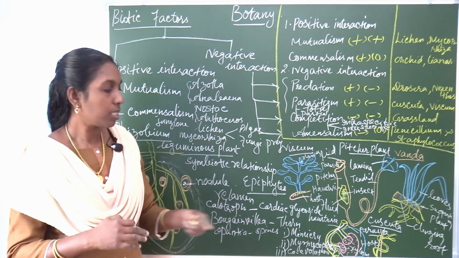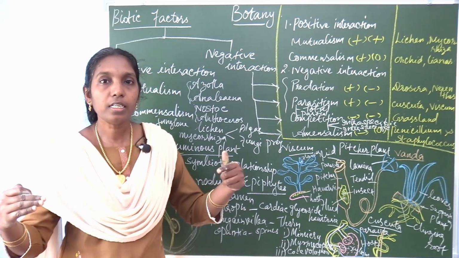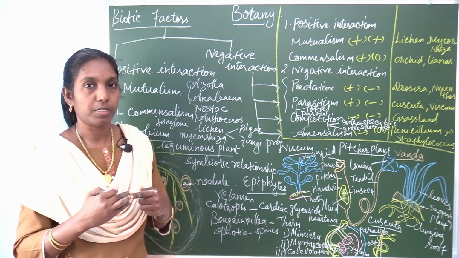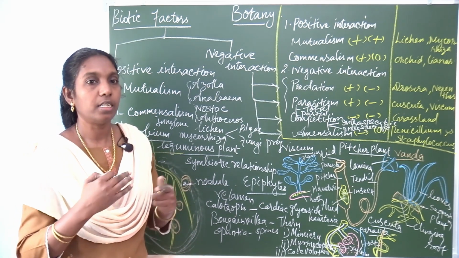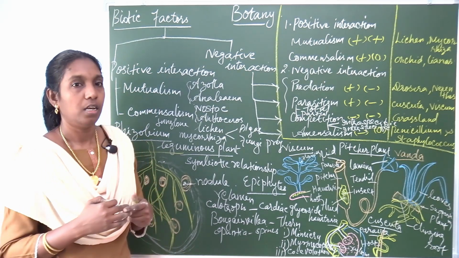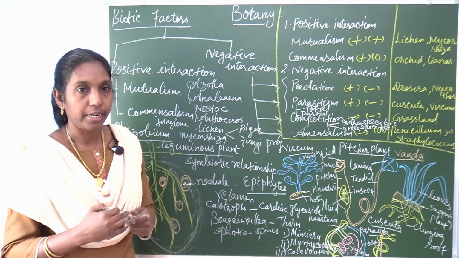Mimicry means similar. Certain organisms look like similar organisms. For example, in plants, certain species of orchid, Ophrys is one of the orchids.